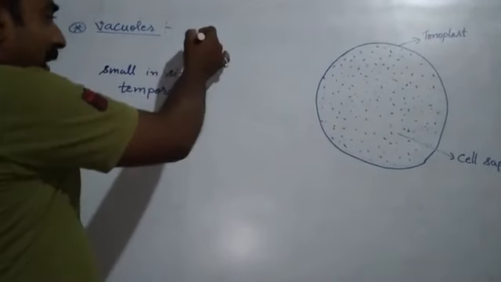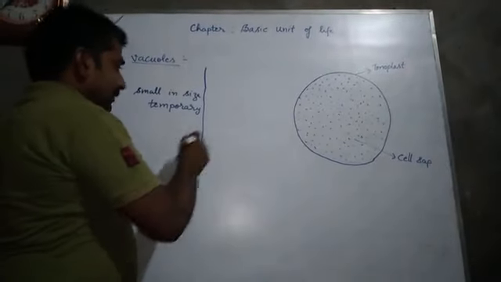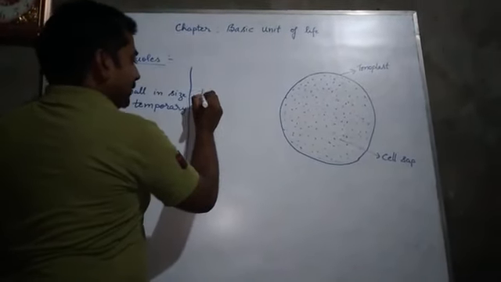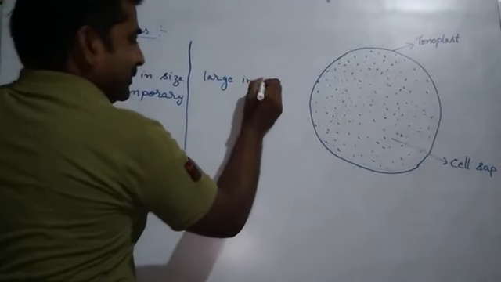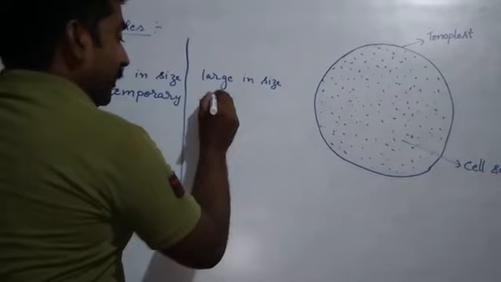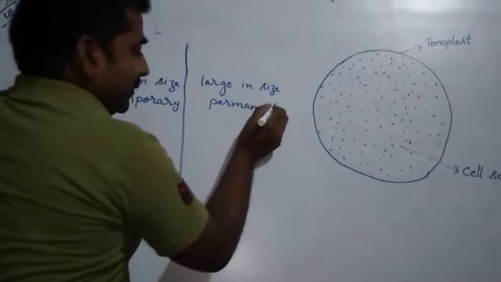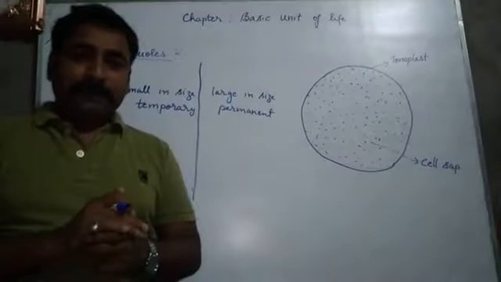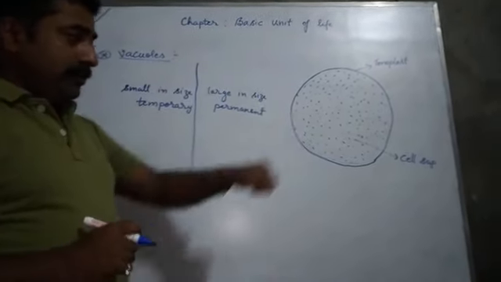But in plant cells, the vacuoles are large in size and permanent. I have shown you here a vacuole.